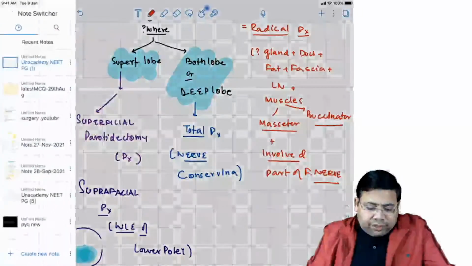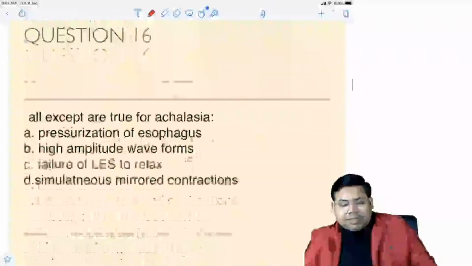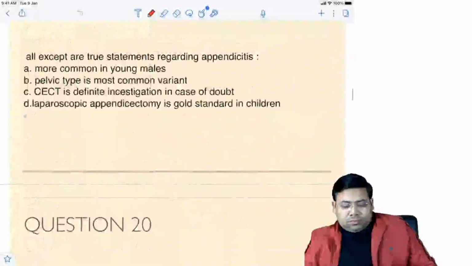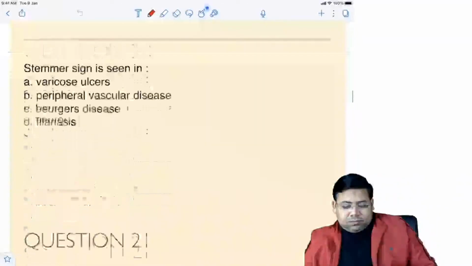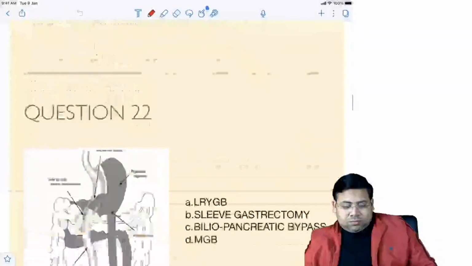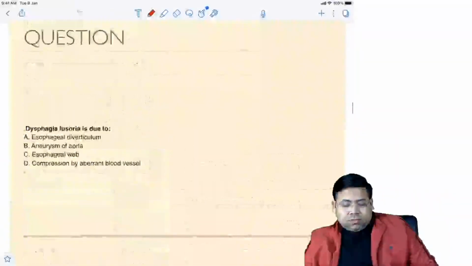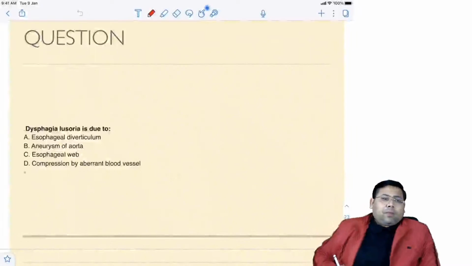So let us go to the next question. I hope this is clear, and randomly let us discuss a question. Chalo. So let me discuss this question.